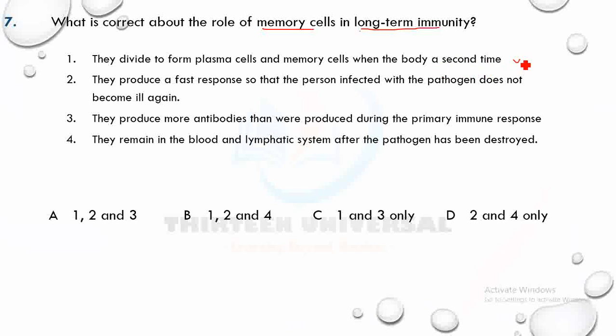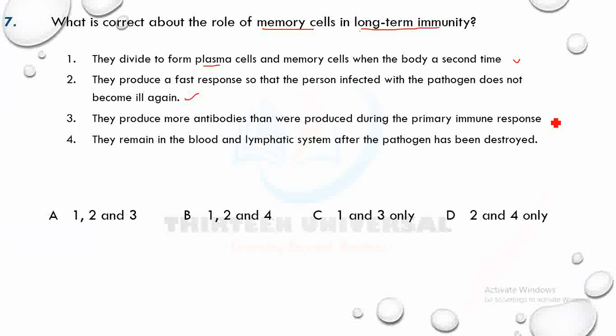Yeah, that's right. Now they produce a fast response so that the person infected with the pathogen does not become ill again. Now 3 said they produce more antibodies than were produced during the primary immune response. Okay, yeah, but you can't say that they produce memory cells directly. You can say that they divide to form plasma cells before producing. It's the plasma cells that produce antibodies, not memory cells. But memory cells can differentiate to form plasma cells.